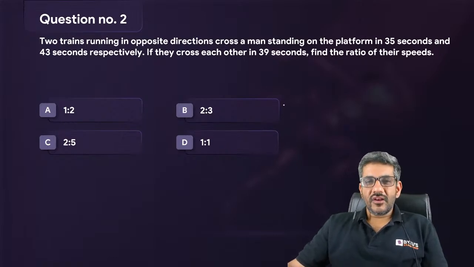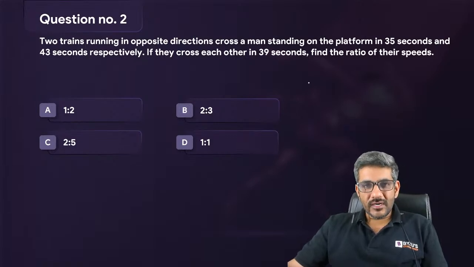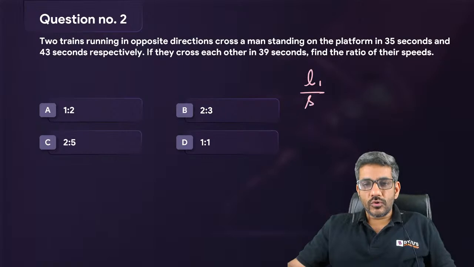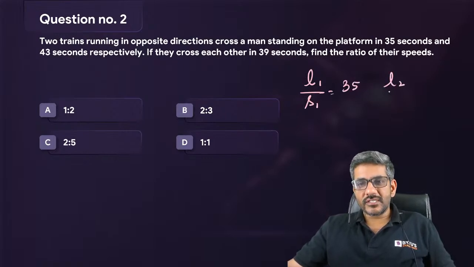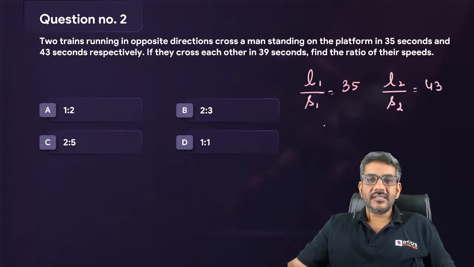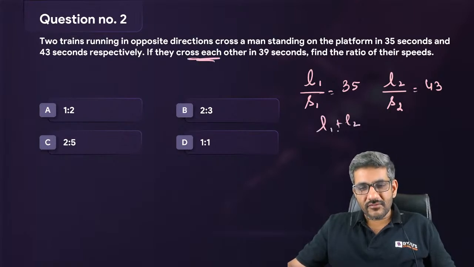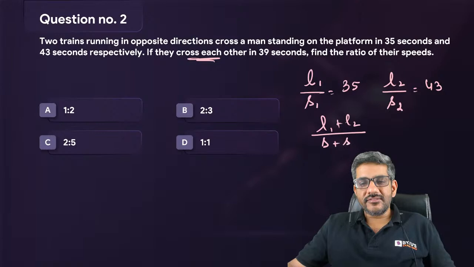चलिए, two trains running in opposite direction cross a man standing on the platform in 35 seconds and 43 seconds respectively. So one train crosses one person. When a train crosses a person, it crosses its own length at its own speed, and that is given as 35 seconds. The second train crosses its own length at its own speed, and that is given as 43 seconds. And when they cross each other, they cross their own length, that is L1 plus L2, at the relative speed S1 plus S2 in 39 seconds.